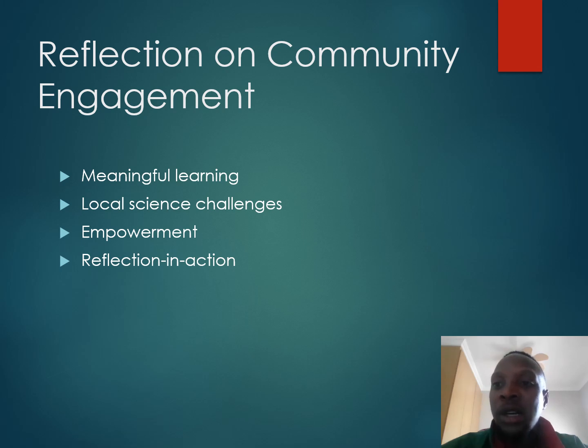And back to the quote, it reminds us that science is not just confined to textbooks, it can really transform lives. Community engagement teaches learners to take responsibility and become proactive citizens, which is also important. I think this unit really helped me to realize how meaningful community contexts are in science education. And I really plan to involve parents, elders, and local experts in my teaching. Definitely using metacognitive awareness, I will evaluate which projects really resonate with the learners.